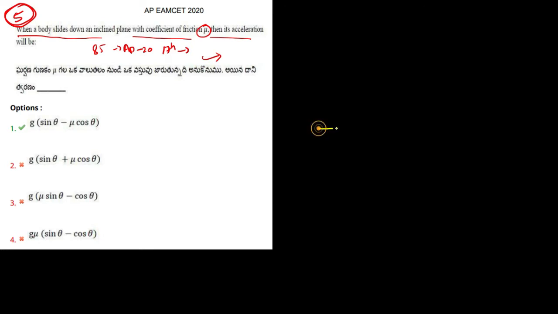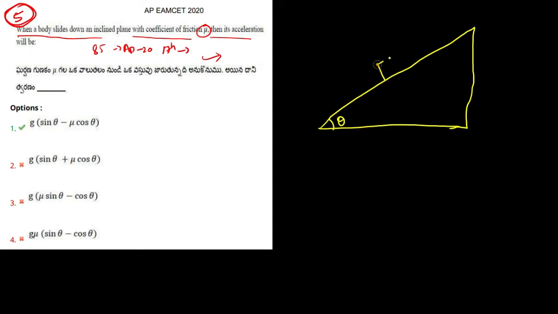So let us consider an inclined plane on which a body is sliding. This is our inclined plane with angle theta and a body is sliding on it. The weight acts downwards, that is mg, and a normal n acts perpendicular to the plane, with the same value as mg cos theta.